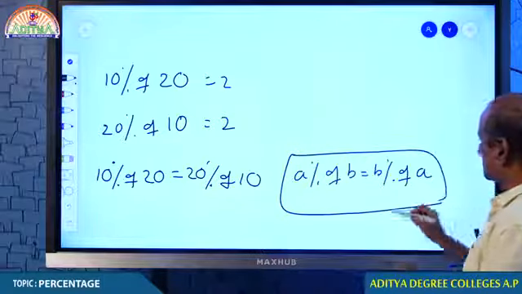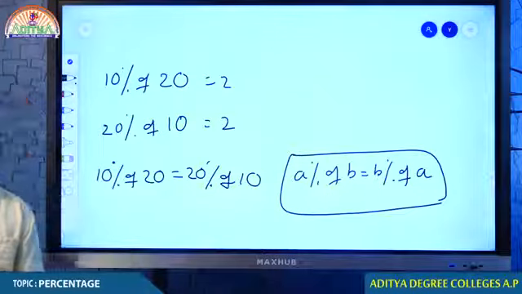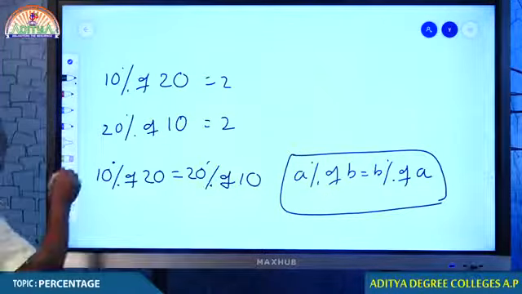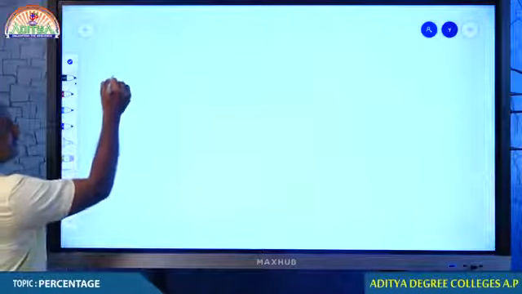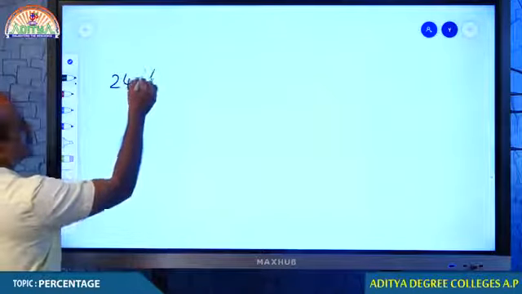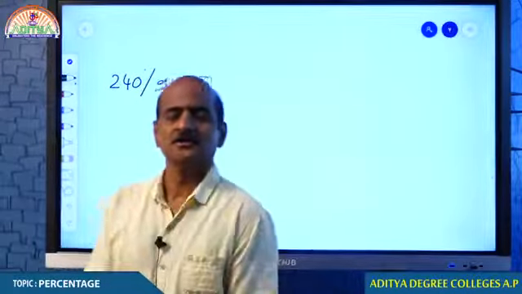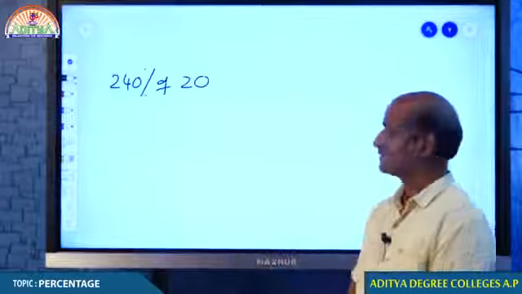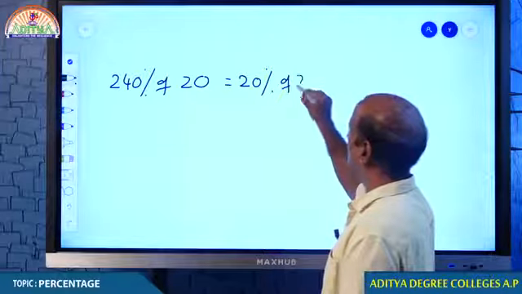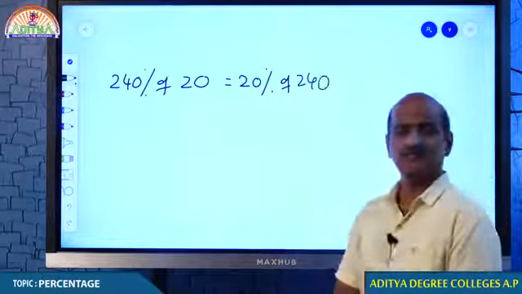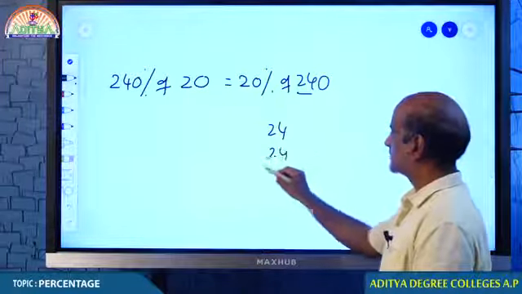You can ask me, sir, why are you telling this? I need to tell you the significance of this topic. We will be using this concept in particular cases. For example, if I ask you to calculate how much is 240% of 20? Probably it is a little complicated one. Then what I do is take this number as 20% of 240. It is easy to calculate now, because every 10% is 24 and 20% is 48.